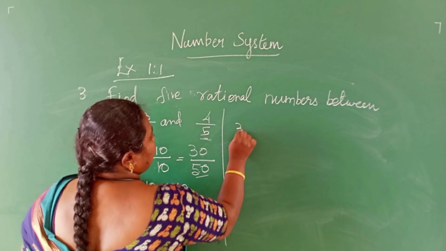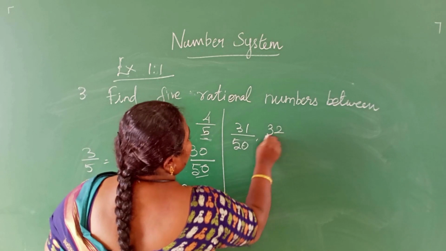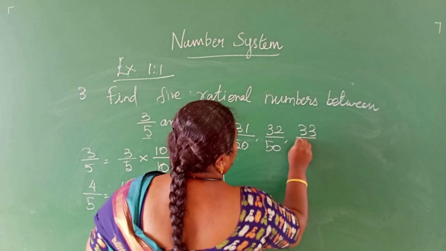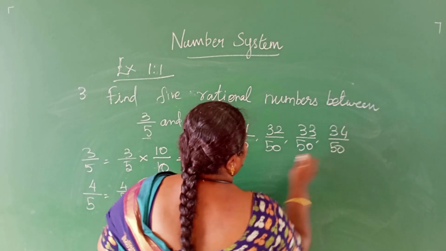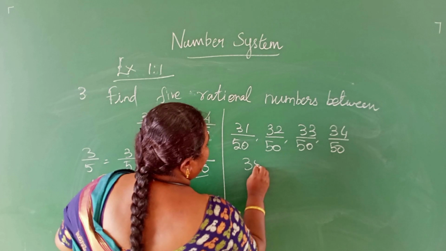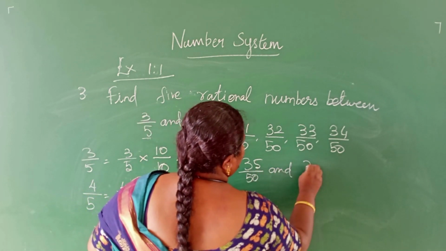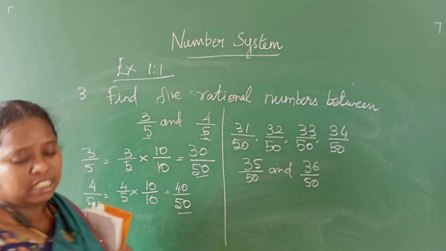After 30, we have 31 by 50, 32 by 50, 33 by 50, 34 by 50, 35 by 50 and 36 by 50. We can write so many numbers like this.